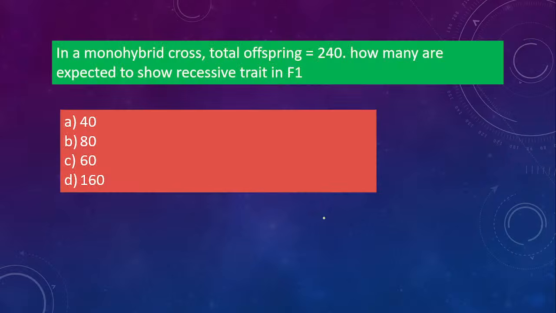Okay, next sum. Same thing. In a monohybrid cross, total offspring is 240. How many are expected to show recessive trait in F1? Same type of question, 240 is given this time. Same recessive trait, so 1/4 into 240. So that will be option C, that is 60. 1/4 into 240 is 60, right? So option C. Same question with different numbers.